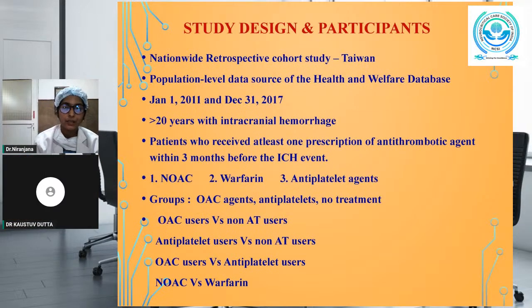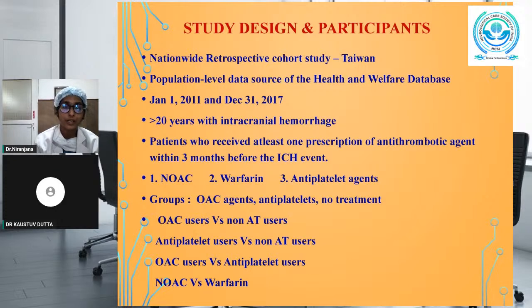This is a nationwide retrospective cohort study which was conducted in Taiwan during the period of January 1, 2011 to December 31, 2017. The population level data source of the Health and Welfare Database in Taiwan was used for this study. This data contained the information regarding the patients' enrollment, demographics, inpatient and outpatient services, diagnosis, prescription, and the cause of death. So they had enrolled patients who were more than 20 years who had intracranial hemorrhage, including intracerebral hemorrhage,